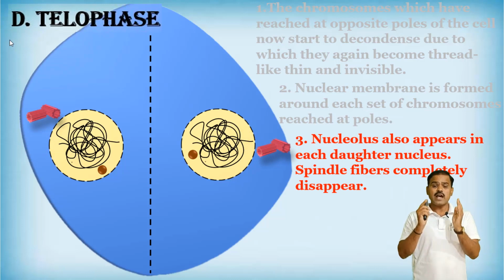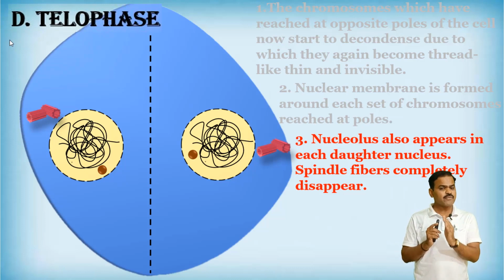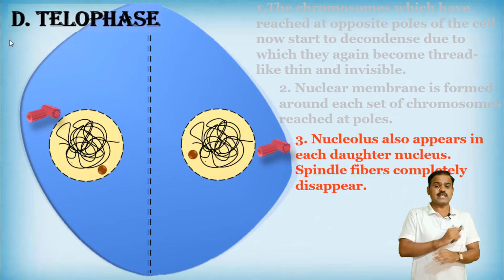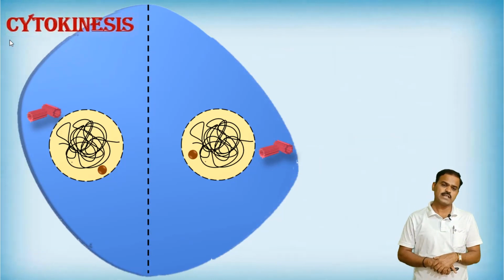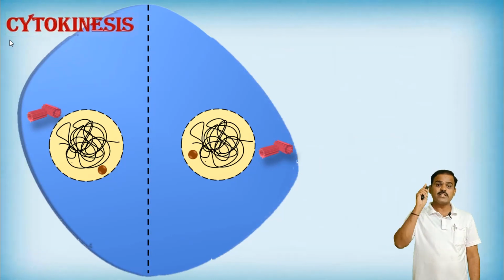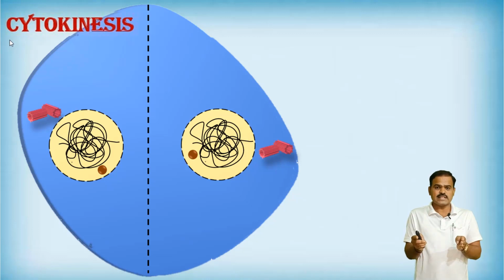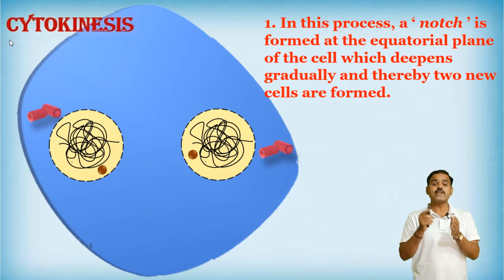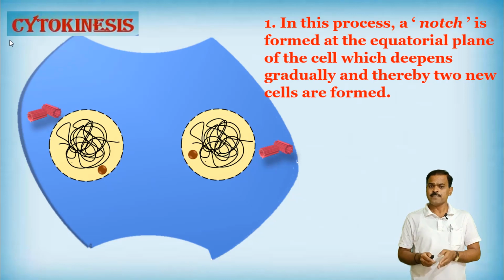In this way, karyokinesis is completed, and dear friends, the last stage, cytokinesis, begins now. What happens in cytokinesis? The cytoplasm divides here, and by cytokinesis two new cells are formed that are called daughter cells. In this process, a notch is going to form. How is the notch forming? Look at that picture.